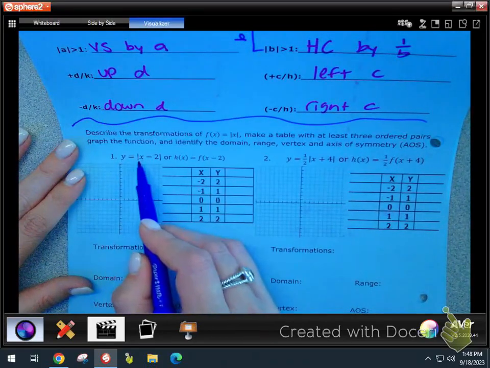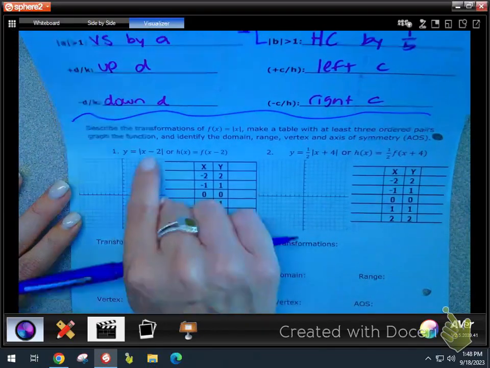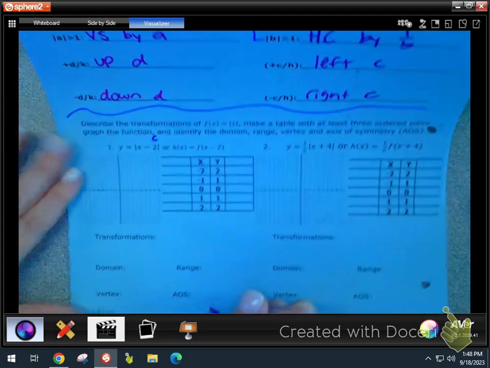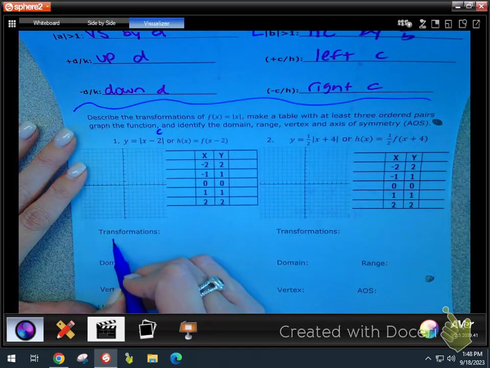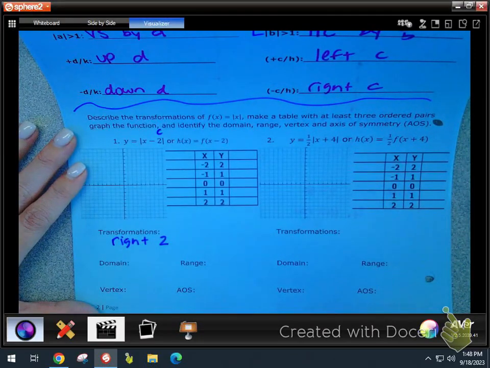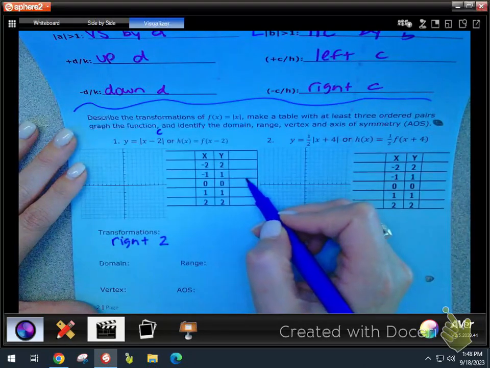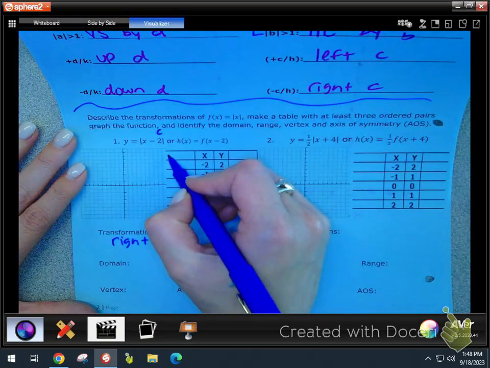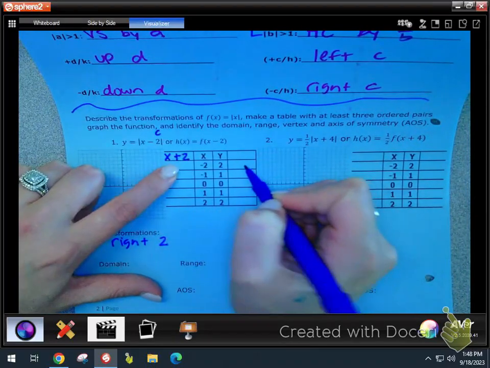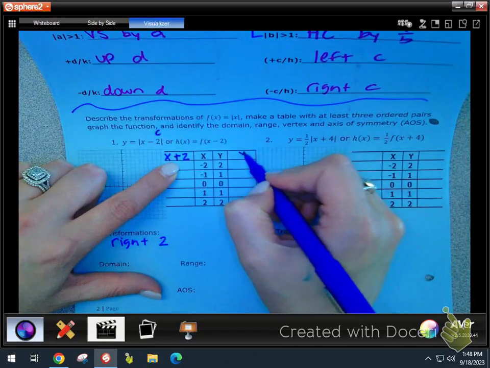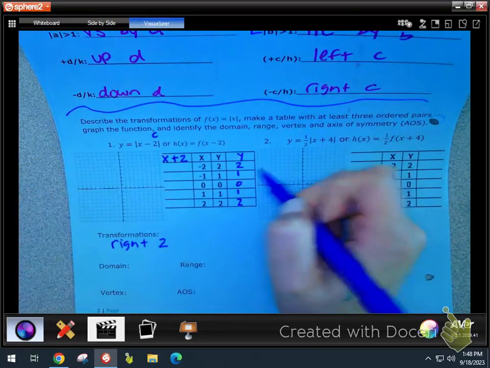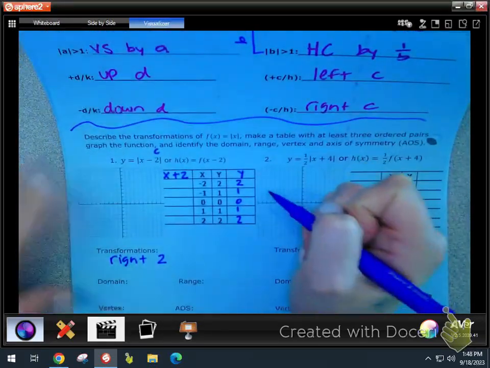Number 1, y equals absolute value of x minus 2. Is that minus 2 an A, B, C, or D? C. That's a C. So what transformation is that? Right 2. Okay? So in my rule, we went back to where we kind of split the table. What do I need to do to each of my x's? Add 2. Move them to the right. Am I changing my y's at all? No. So your y column is going to stay the same. 2, 1, 0, 1, 2. And then your x's, this is so easy. We should have skipped this one.